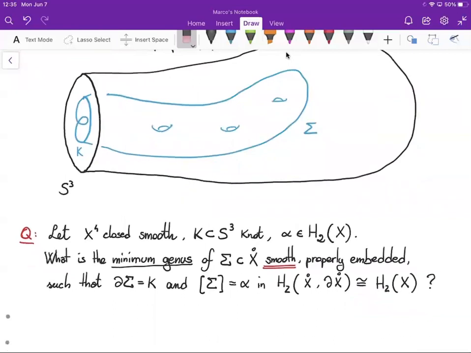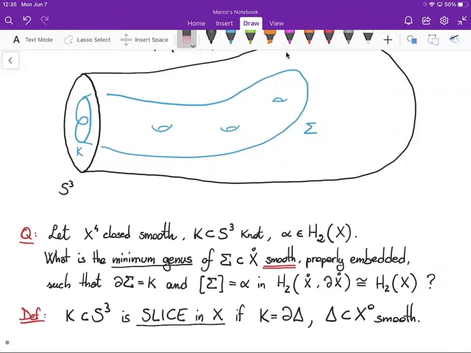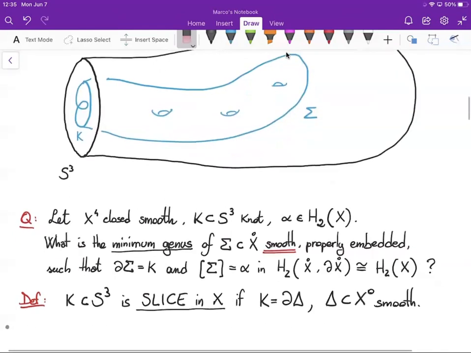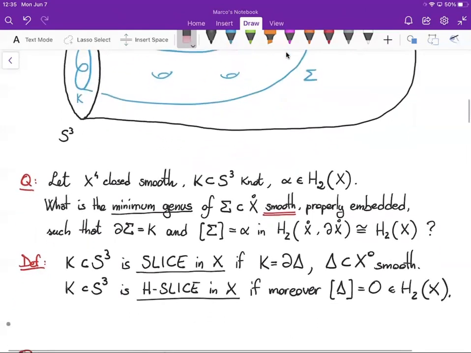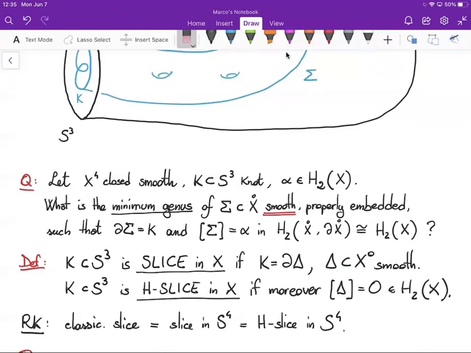A special case is when you can choose sigma to be a disk. In such a case, we say that the knot is slicing X. So K is slicing X if it is the boundary of a smoothly embedded disk in X circle. If moreover you can choose such a disk to be null homologous, we say that the knot is H slice in X. Both notions are a generalization of the classical notion of sliceness.